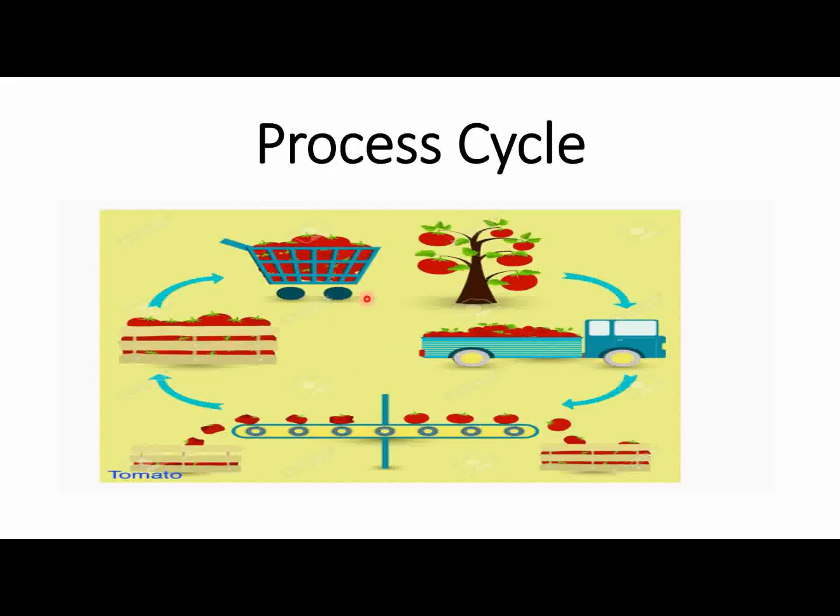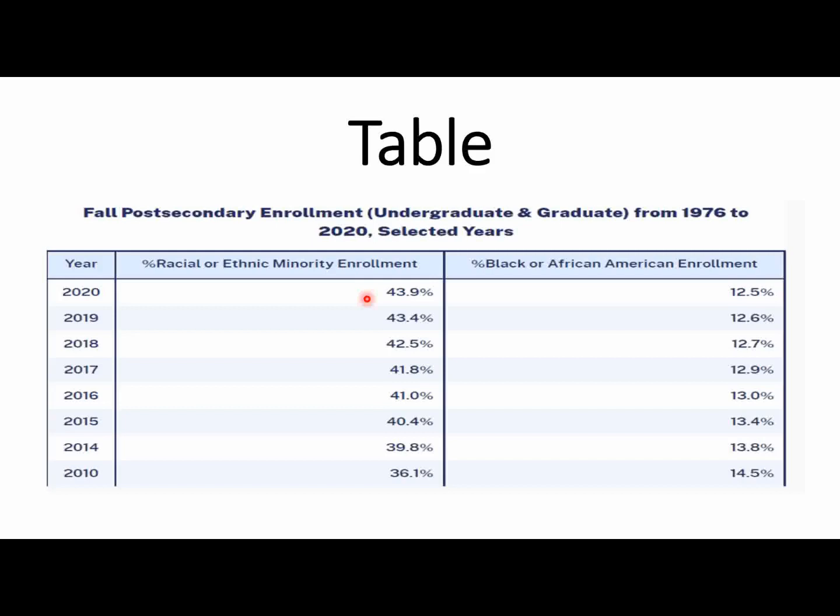So you have to identify the key points in the 25 seconds. Now it's a table. It's very easy, how you can use the table. So there is a lot of data in the table, but you can't cover all that data in 35 seconds. So just take the minimum value and the maximum value. So this is the main name, image name, and this is the year, and this is racial or ethnic minority enrollment, and this is black or African American enrollment, and this is the years, and this is the percentage.